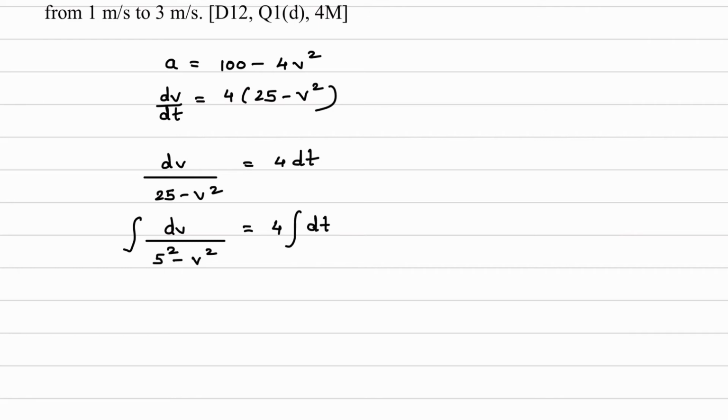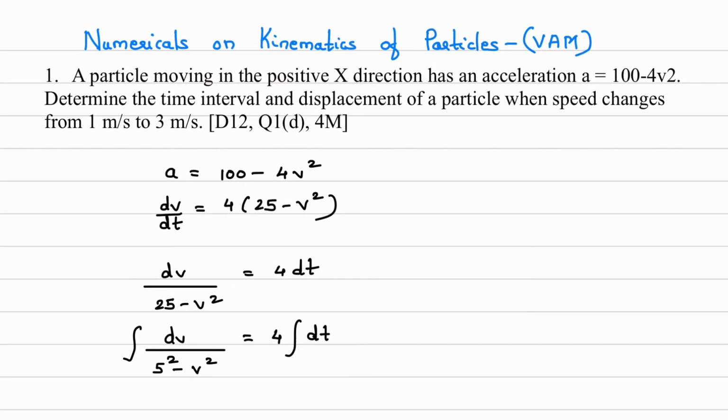Now what are the limits? Speed changes from 1 meter per second to 3. So limits will be 1 to 3. And what we have to find here? Time interval. So for time interval, we will keep T1 and T2. From here, we can calculate what is the time interval.